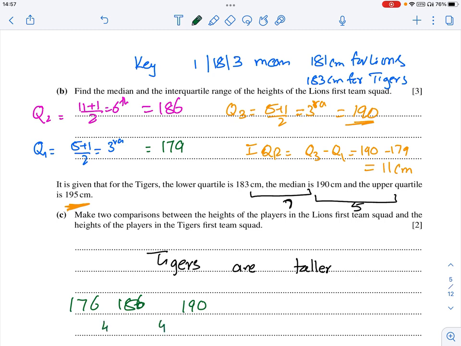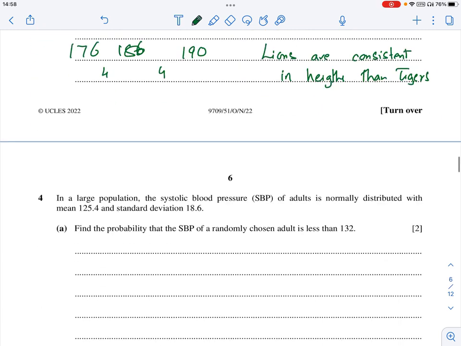It is 4 and 4. It is the same. So they are consistent. So we can say that lions are consistent in heights than tigers. These are the two comparisons.